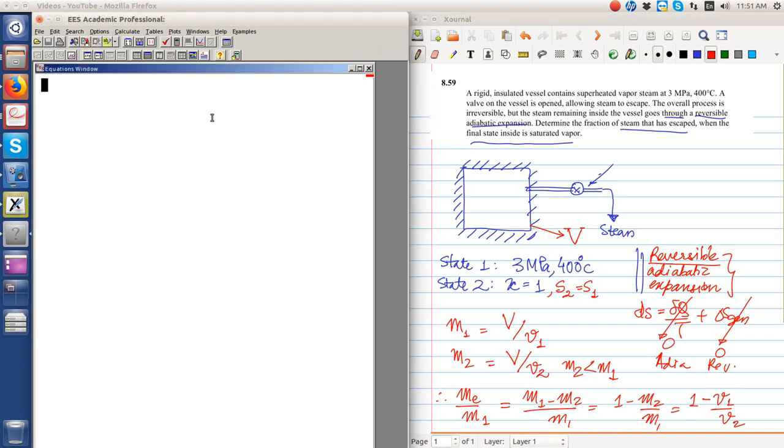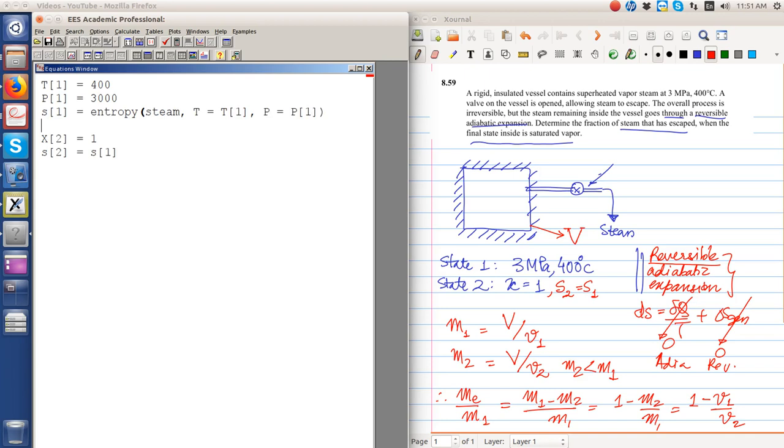So let's go to the steam tables. State 1: T1 is 400 degrees Celsius, P1 is 3000 kilopascal. State 2 is at x equal to 1, and S2 is equal to S1. S1 is equal to the entropy of steam at T equal to T1 and P equal to P1.